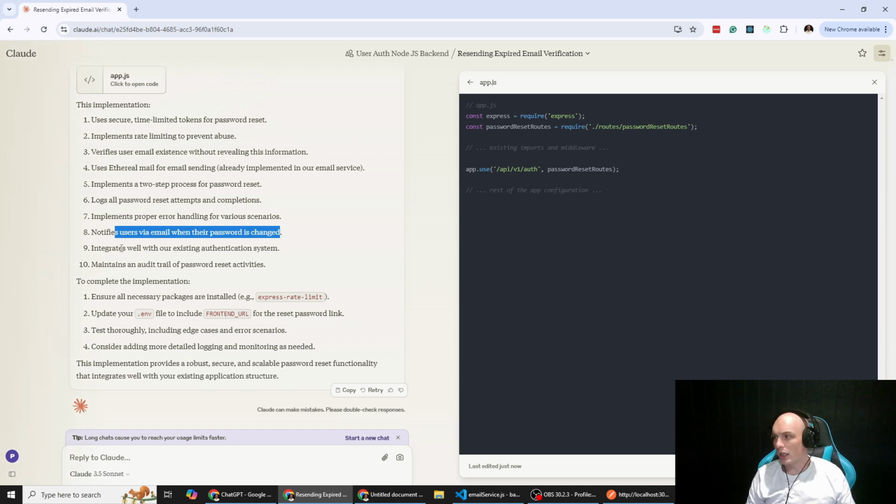So we could say something like, hey, if this wasn't you, let us know. Integrates well with our existing authentication system. Maintains an audit trail, which is great. So let's make sure we ensure all of the packages are installed.